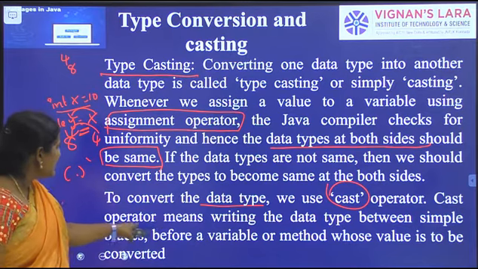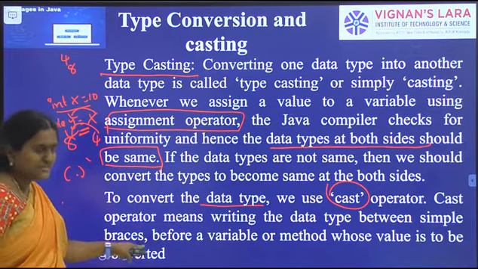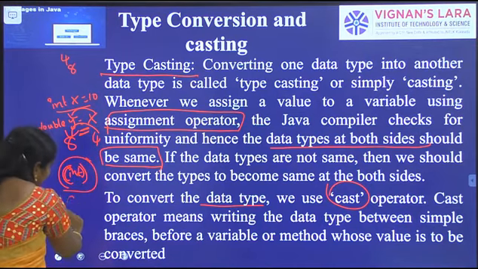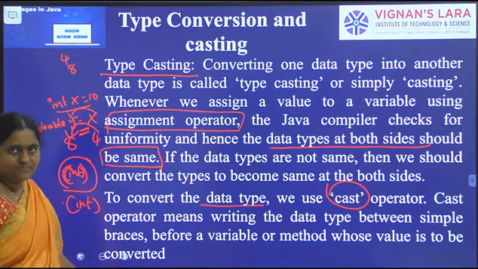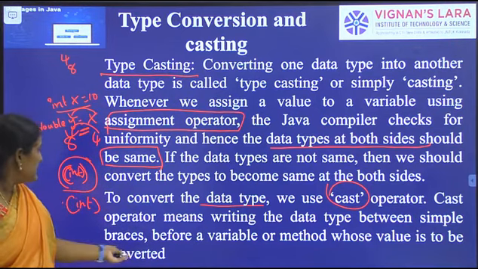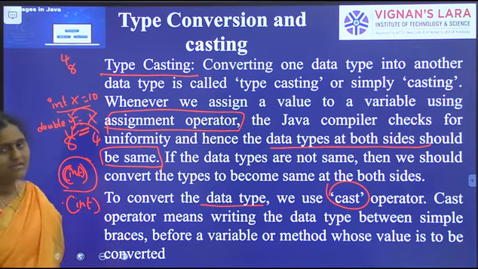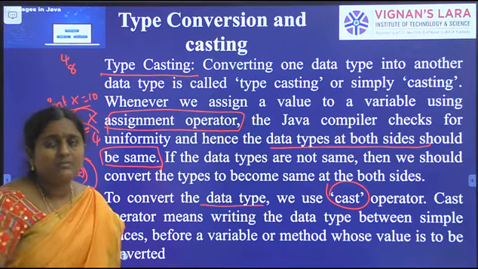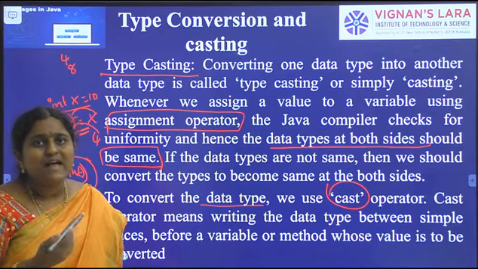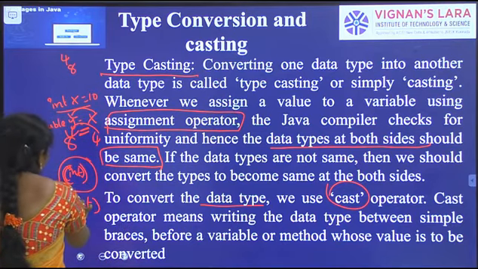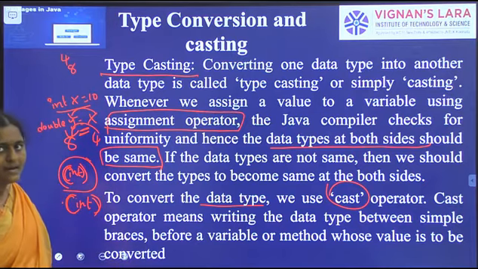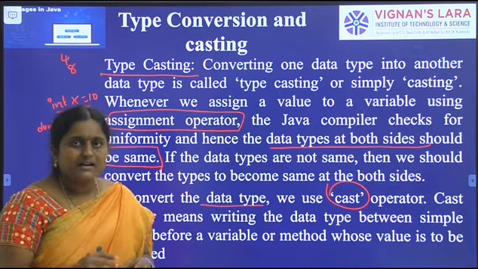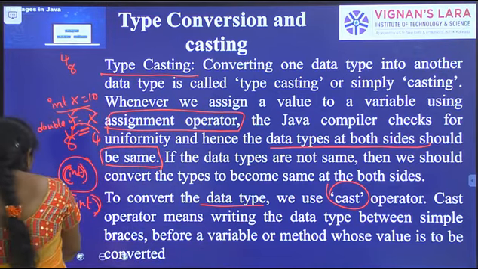Next, the cast operator means writing a data type between simple braces. Writing a data type in simple braces, not double or anything else, is nothing but the cast operator. We put the simple braces before a variable or method whose value is to be converted, and mention which data type it is to be converted to. That is typecasting, data typecasting. We already covered this in the previous class.